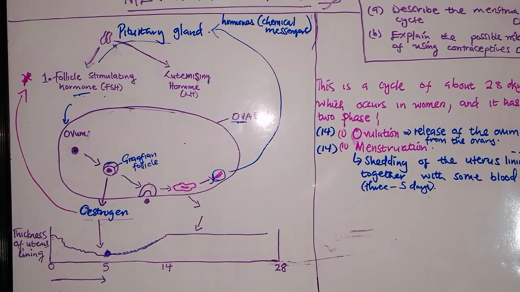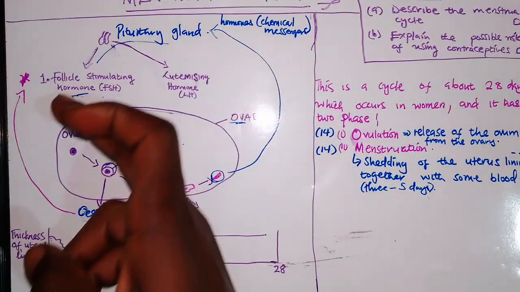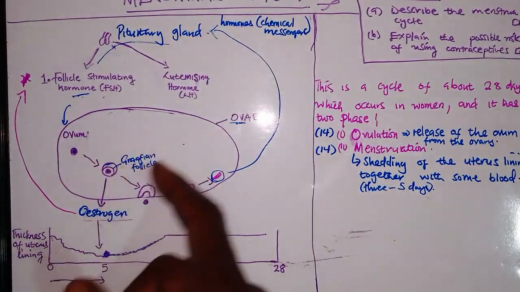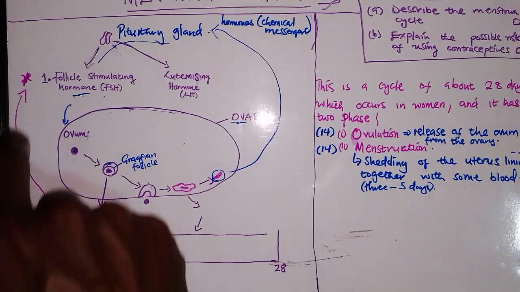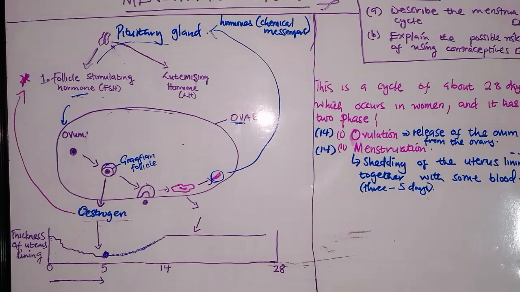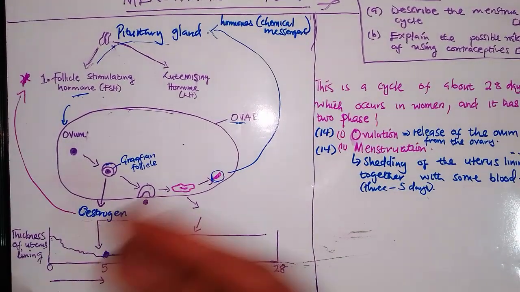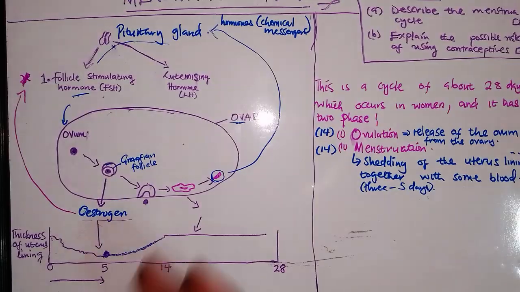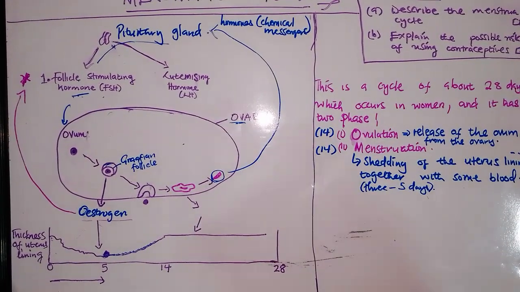The brain works hand in hand, so it is coordinated. Once the follicle stimulating hormone produces the Graafian follicle, oestrogen will tell the pituitary gland to stop producing this. They have already produced me, which is the oestrogen. So if oestrogen is produced, there is no need of producing it over and over again.